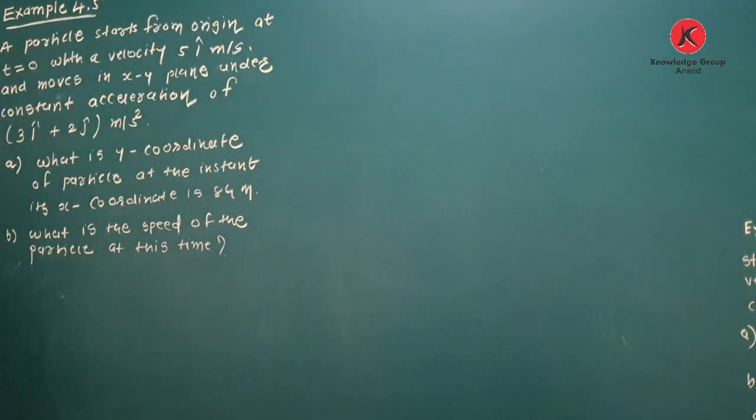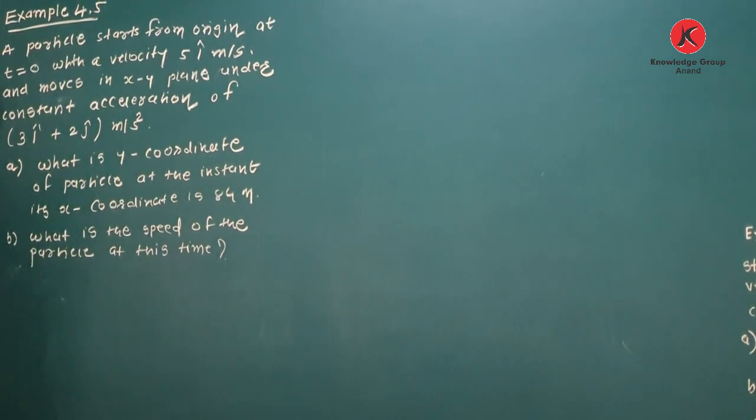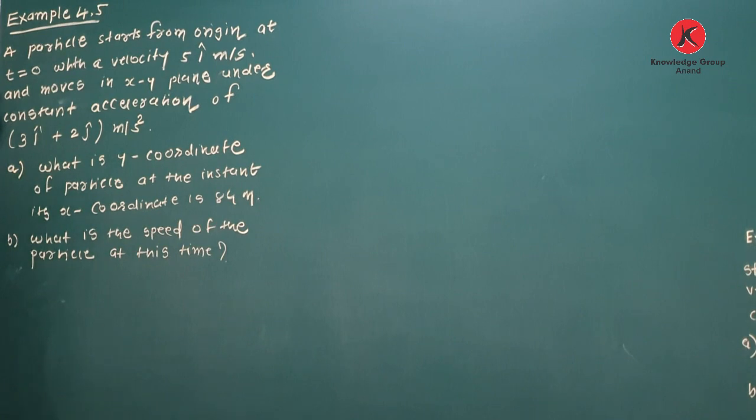Now next example, example 4.5. A particle starts from origin at time t is equal to 0 with a velocity 5i meter per second and moves in xy plane under constant acceleration of 3i plus 2j meter per second square. Question A. What is y coordinate of particle at the instant when its x coordinate is 84 meter? Question B. What is the speed of the particle at this time?